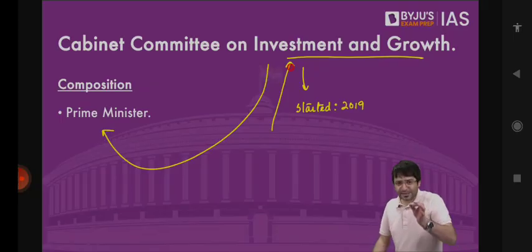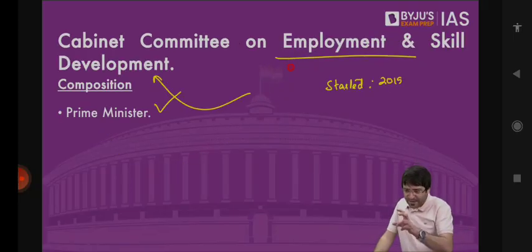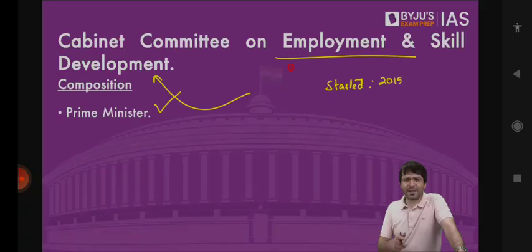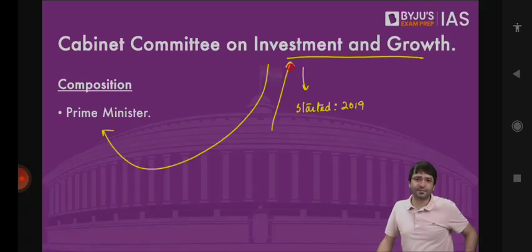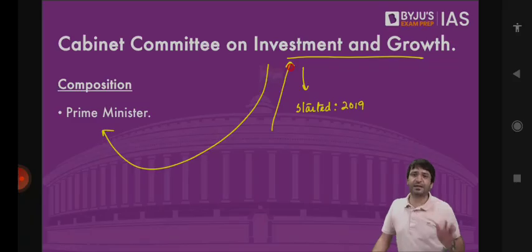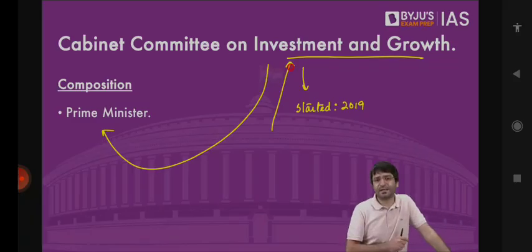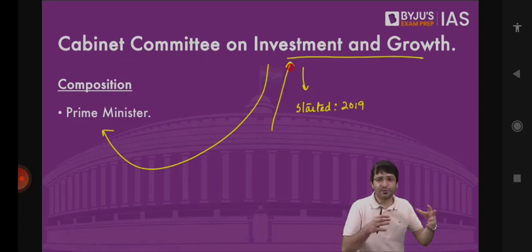What are the steps that we have to take to ensure that we provide skill development to our youth? And once our youth become skilled, that will enhance their potential to be employed in the job market. All such steps, whether scholarships, whether skill development, whether policy interventions, whatever is to be taken, that will be decided by these 2 cabinet committees. And this completes our discussion on Prime Minister, Council of Ministers, and cabinet committees. But we will revisit the office of the Prime Minister and his Council of Ministers when we will discuss the Union Legislature. So basically, in Union Legislature, we will cover Union Executive and Union Legislature together.